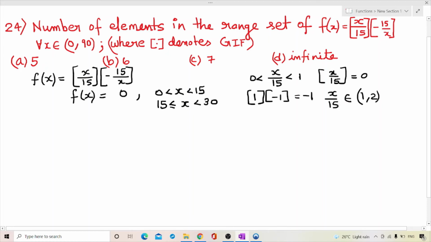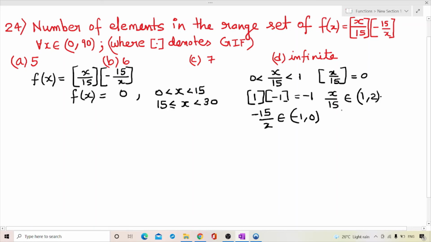It won't be 1 or 2, but it will lie between 1 and 2. For -15 upon x, since x is greater than 15, this value belongs to -1 to 0.